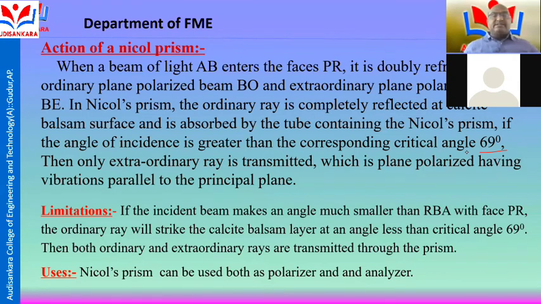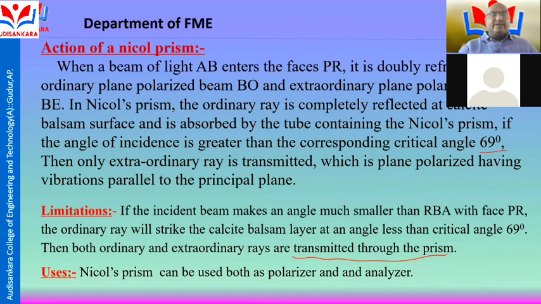Some limitations: if the incident beam makes an angle much smaller than RBA with face PR, the ordinary ray will strike the calcite balsam layer at an angle less than the critical angle. Then both ordinary and extraordinary rays are transmitted through the prism.